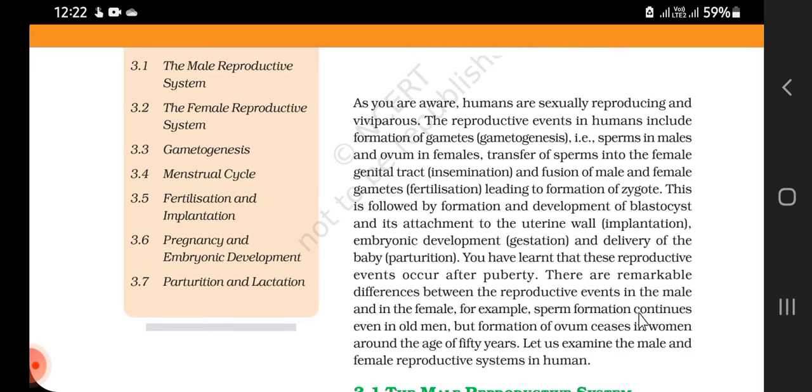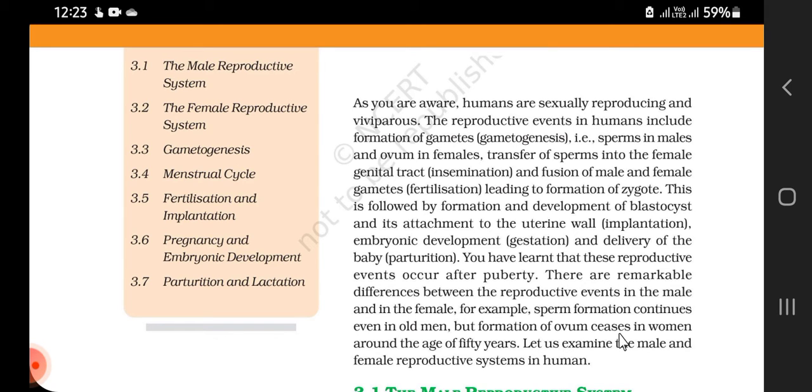For example, sperm formation continues even in old men, but formation of ovum ceases in women after the age of 50 years.